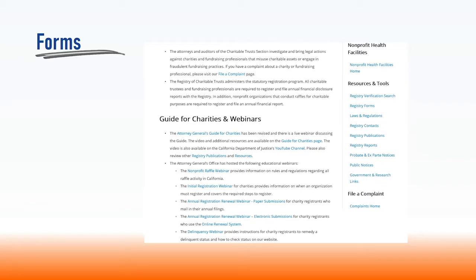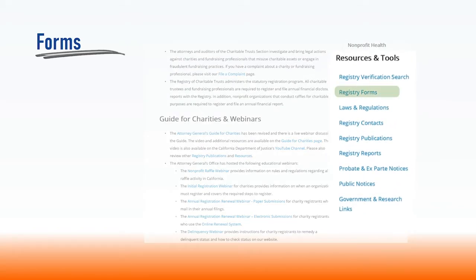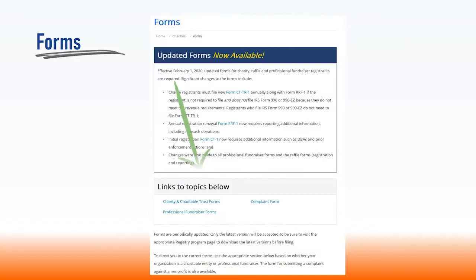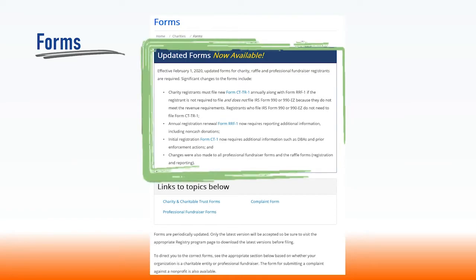The Forms page provides links to the program web pages where all of the latest forms are available for download. Note that effective February 1, 2020, all forms for charity, raffle, and professional fundraiser registrants were updated. The latest version of each form is required for all filings.